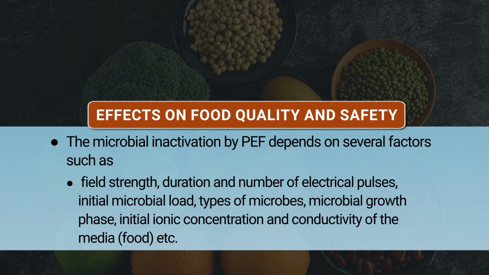Now, looking into how it influences the quality and the safety of food: is it safe to consume a product which is PEF treated or not? In thermal processing, what do we consider? We consider temperature and process time, two important aspects other than the heat sensitivity of the product. Here, the variables include field strength, duration, and number of electric pulses.